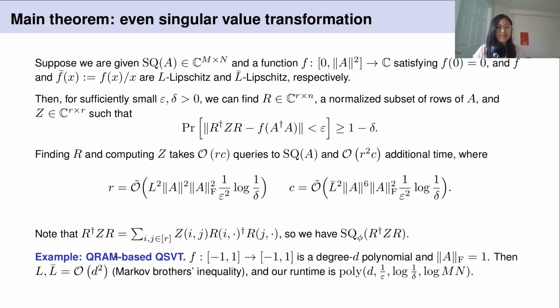Then we know that f is smooth in the desired sense, namely, we can give these bounds on L and L bar. This is by something called the Markov brothers' inequality. Using this bound along with the bound on the Frobenius norm of A, we can get that the runtime described here is polynomial in the desired parameters.